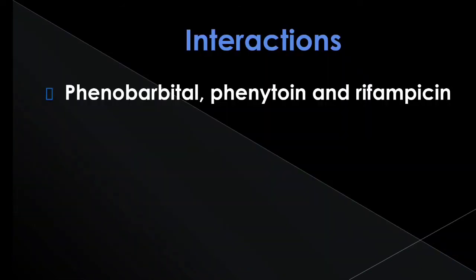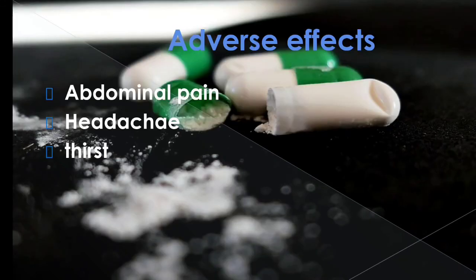Now its interactions are phenobarbital with phenytoin and rifampicin, because these are inducers of the enzyme cytochrome 3A4, which is the enzyme required for the metabolism of Montelukast. Now its major adverse effects are abdominal pain, headache and thirst. Now what is the tip point? In Pakistan, Montelukast is available with the brand name of Mytica.